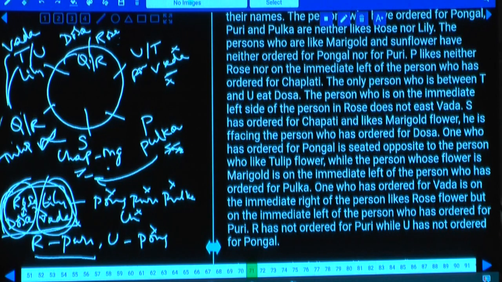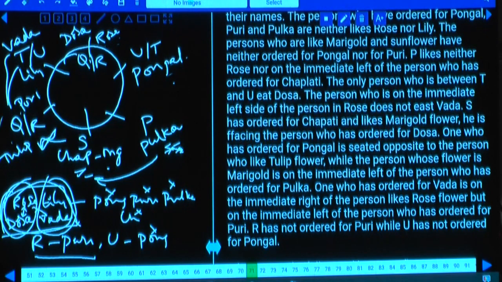Then Puri and Pongal, which two are opposite to each other, tell me? Tulip and Pongal are opposite. As tulip and Pongal are opposite to each other, what are the possibilities to this one? If tulip is here, then Pongal will be at this place, because these two must be opposite to each other. Then what is left over here? Pulka, chapati, vada and dosa are placed. And the person who likes tulip is what? Puri. And this person is Puri.